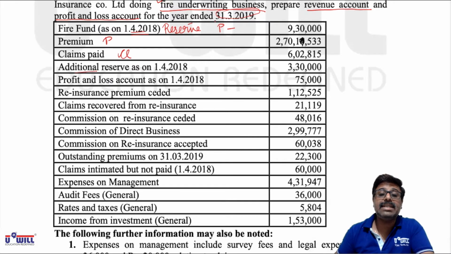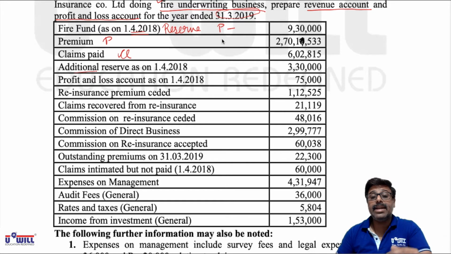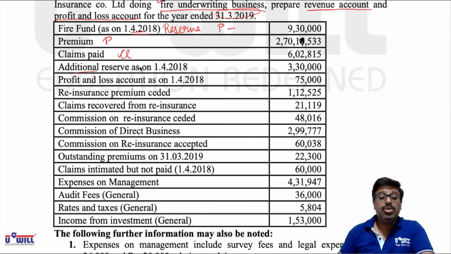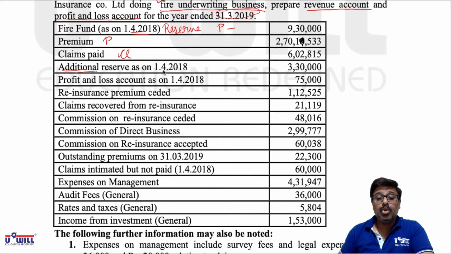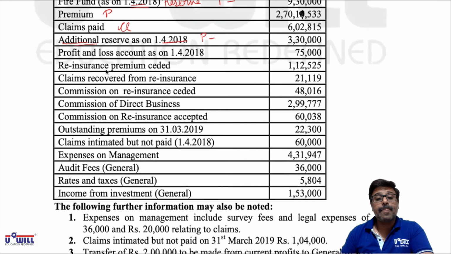If you remember, we discussed that insurance companies have to maintain minimum 50% and 100%. But if they want, they can keep more than that also. So here the insurance company is keeping additional reserve, means more than that. So opening reserve, again we will minus from premium income, marked as P minus. Profit and loss account as on 1/4/18, directly we will write it in P&L account only.